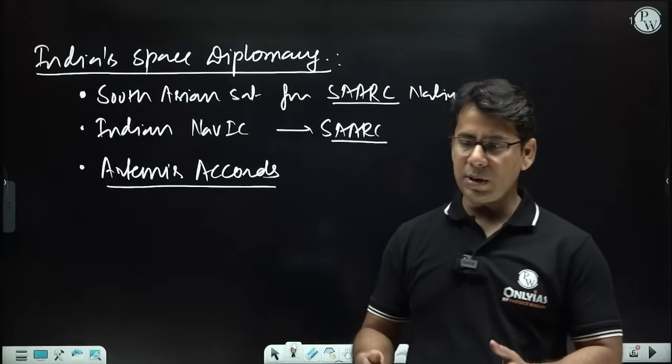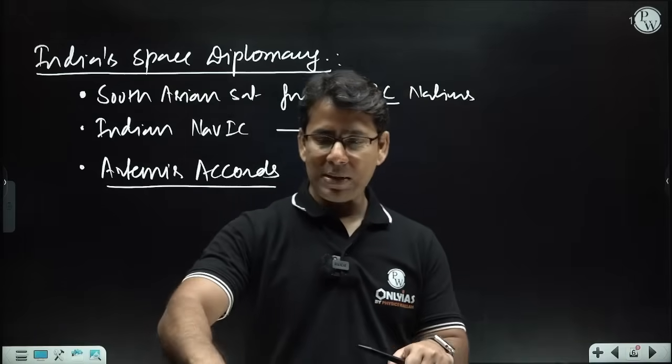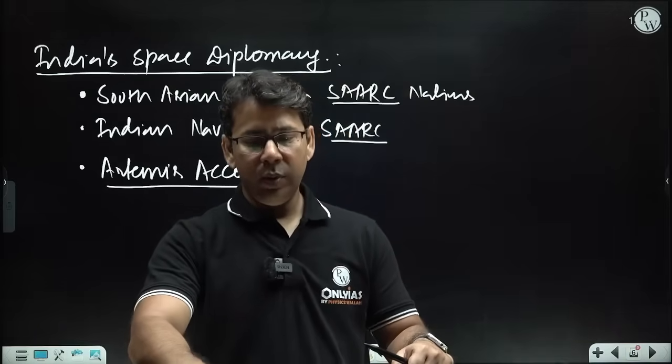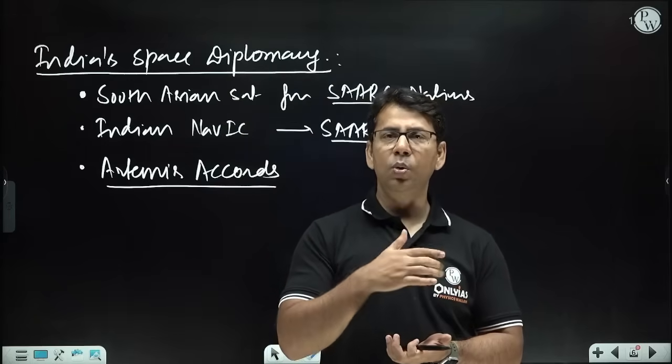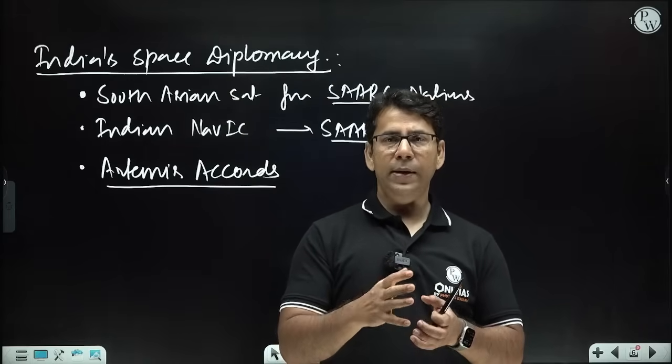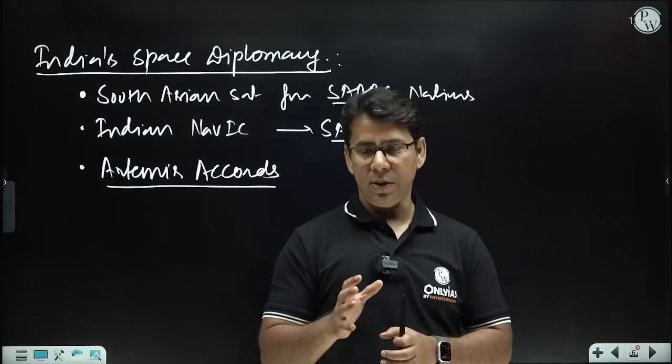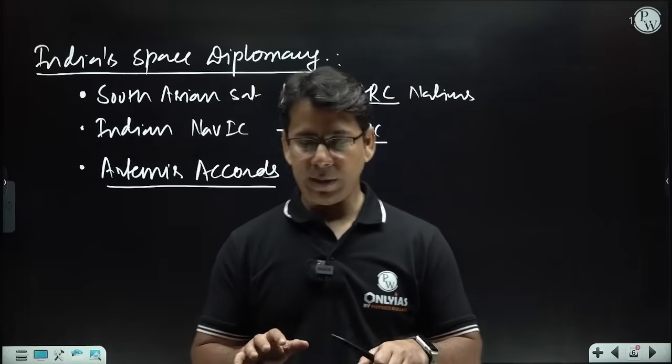And this Artemis Accord is again a US-led accord, which is establishing a framework for cooperation in lunar exploration and peaceful application of space technology, right?